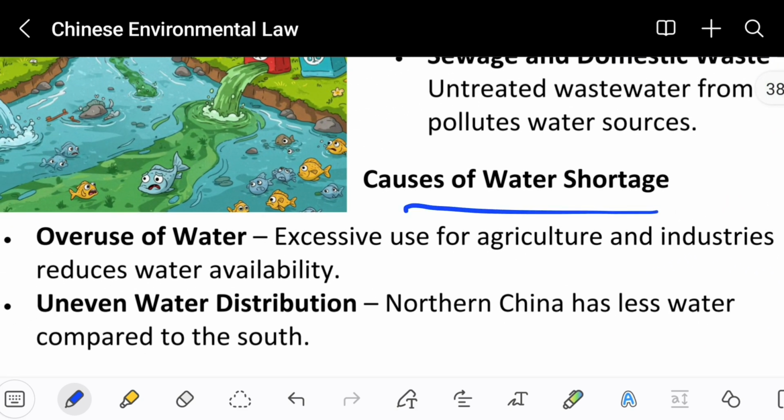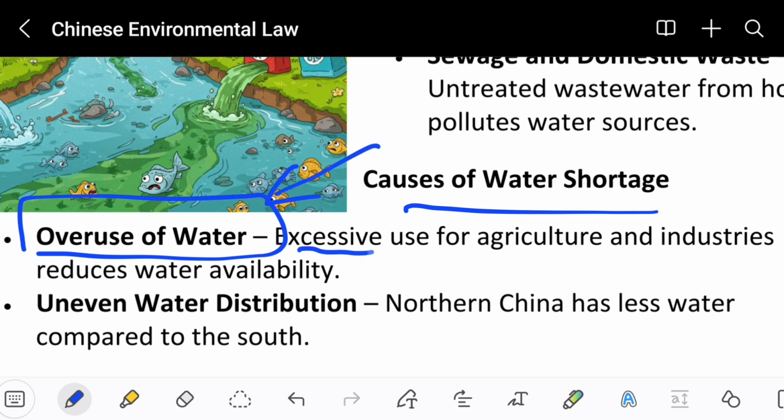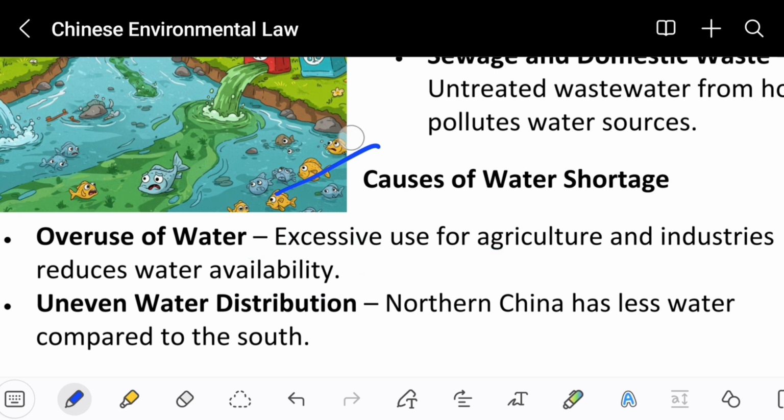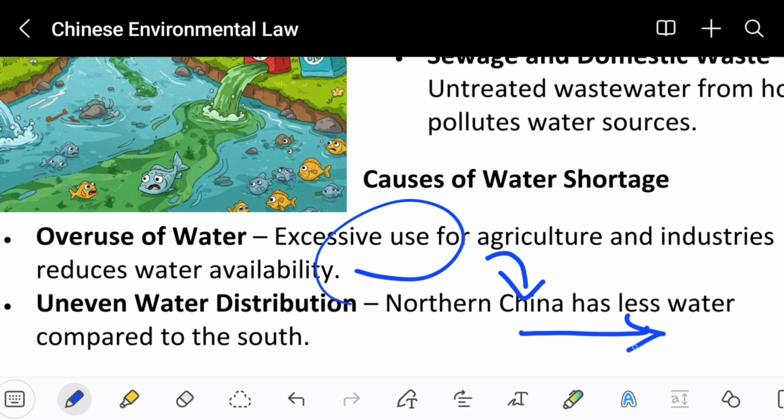Causes of water shortage. Overuse of water. Excessive use for agriculture and industry reduces water availability. If we use a lot of water, and farmers also use a lot of water, in both ways the amount of water is going to be reduced, so there will be only toxic water left.